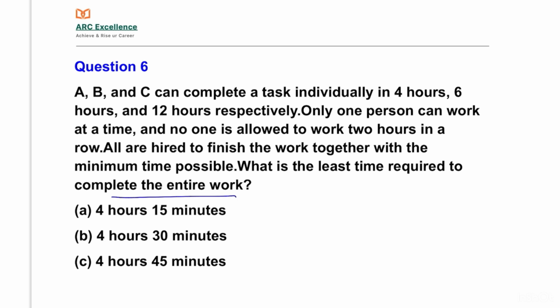We have to find here. A, B and C complete a task individually in 4 hours, 6 hours and 12 hours. Only one person can work at a time and no person is allowed to work 2 hours in a row. All are hired to finish the work together with the minimum time possible. What is the least time required? We have to find here. Let's solve this question.